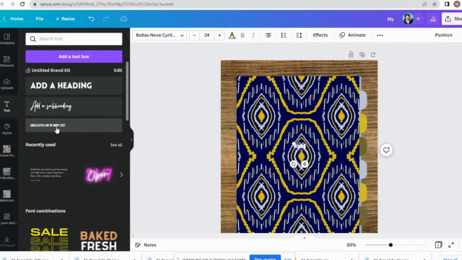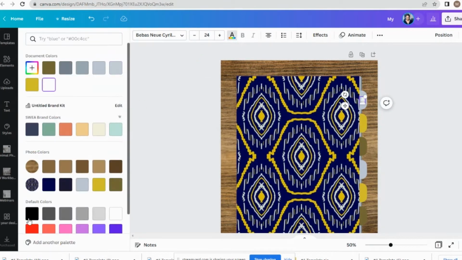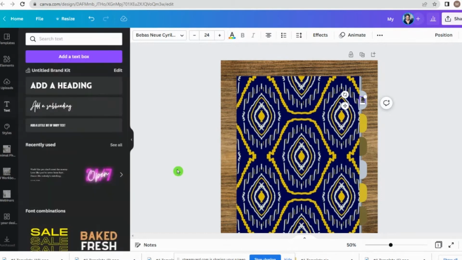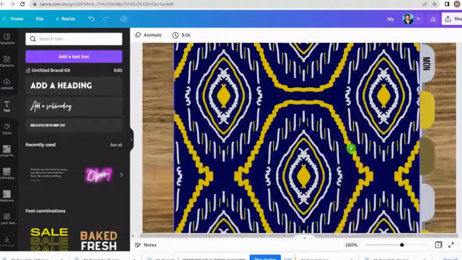So we're going to have Monday, and I'm actually going to shorten that to the abbreviated version of Monday, and we are going to flip this around to 90 degrees. There's an easier way to flip this, but I'll show that at a later time. Now that white doesn't look so great against there, so we're going to take it back to black.